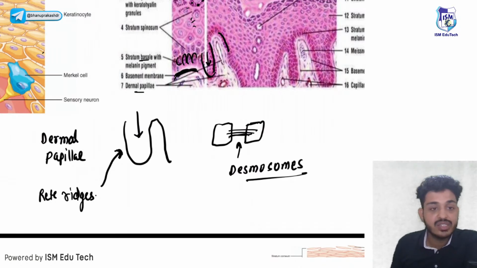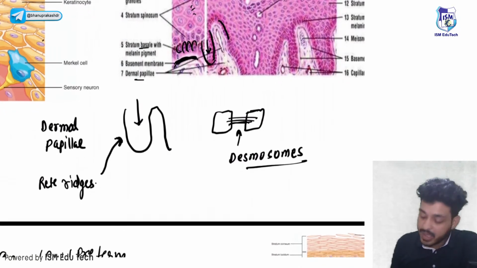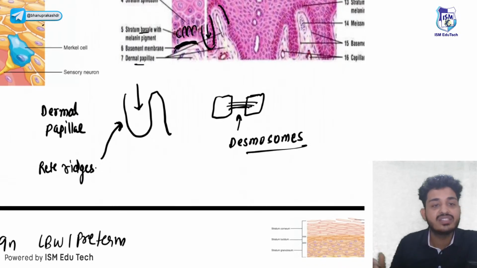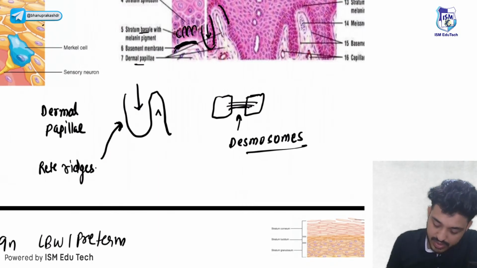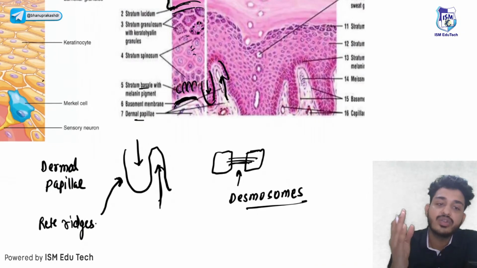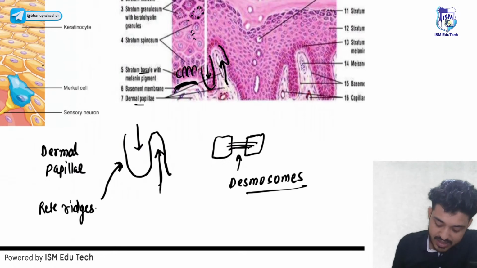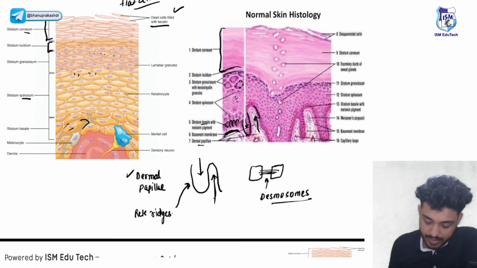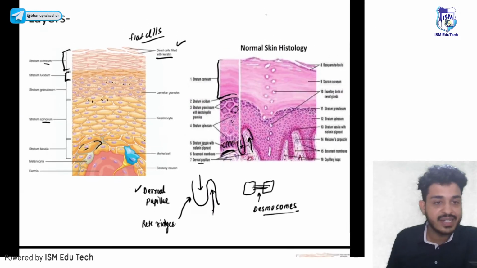Second one is your dermal papilla. What is dermal papilla? Look here, guys: the part of the dermis that is invaginating into the epidermis. This is the part of the dermis, and this is going into the epidermis, right? That is known as dermal papilla. These two terms you should remember. Are we clear till now?